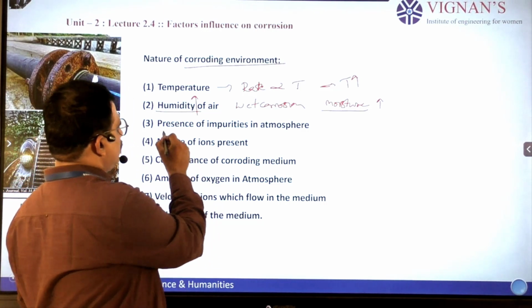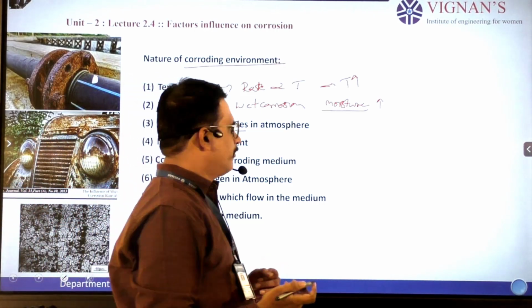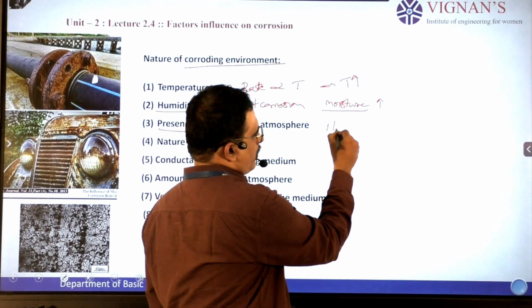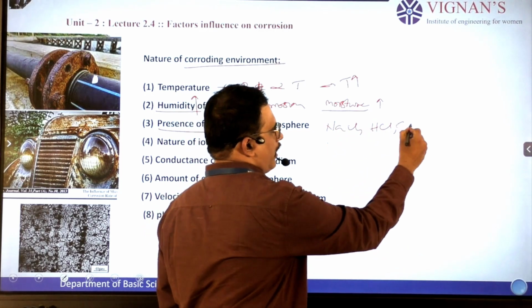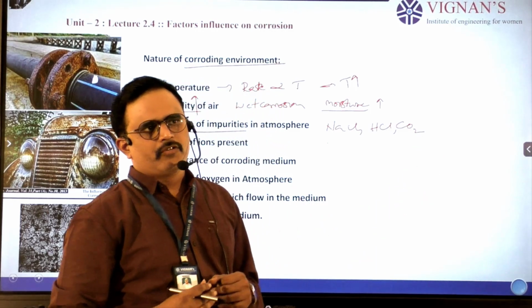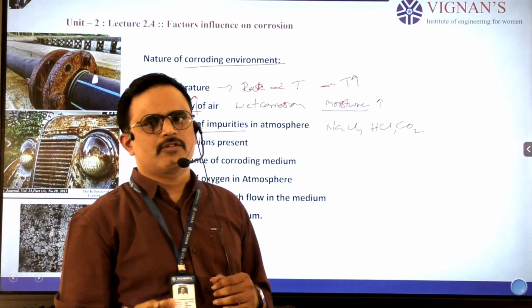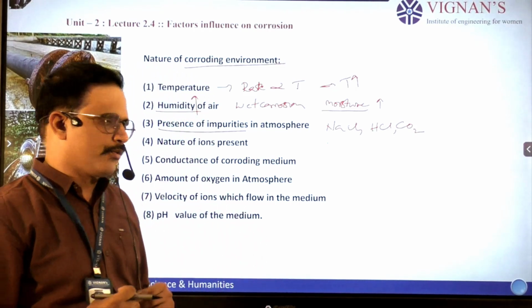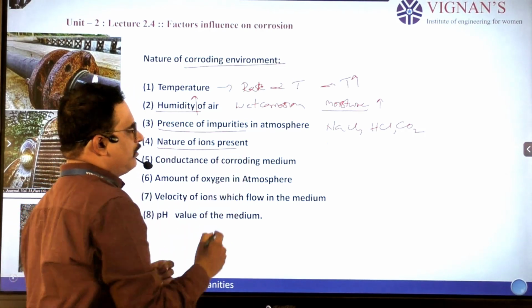And after that, presence of impurities in atmospheric conditions. These environmental impurities, we can consider salts or acids or gases. So here we can consider salts or acids or gases as impurities. These also enhance the rate of corrosion. And next one, nature of ions present in the medium.